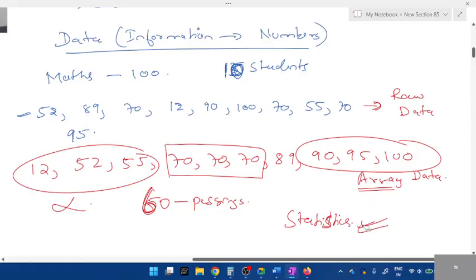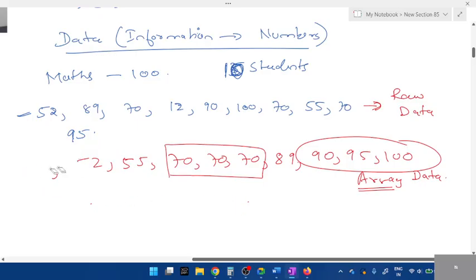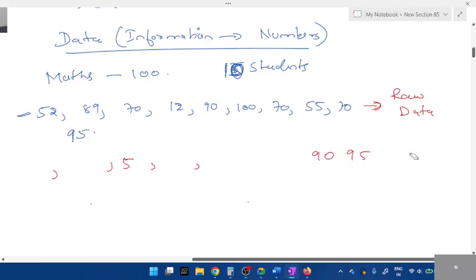In this, there are two types of variables: continuous and discontinuous. Whichever has decimals is known as continuous, which doesn't have decimals is known as discontinuous. You don't have to write all this. Write the important point: what is continuous and discontinuous.